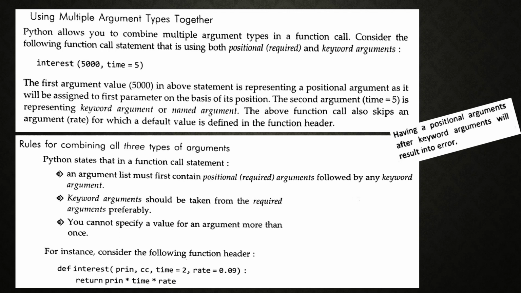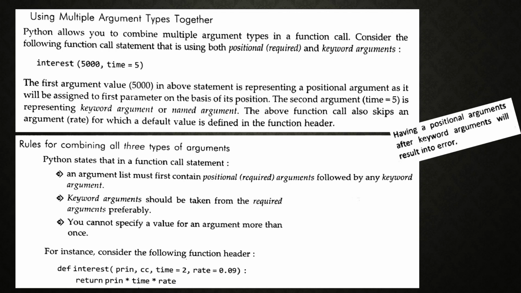Positional and keyword arguments. Here: interest(5000, time=5). See here, the first argument value is 5000, and the argument name is not mentioned. In the above statement, it is a positional argument, as it will be assigned to the first parameter on the basis of its position. And the second parameter is time, and its value is equal to 5, representing a keyword argument or named argument.